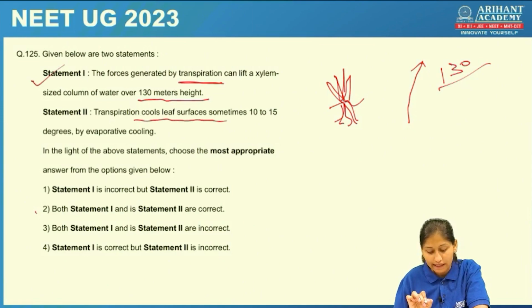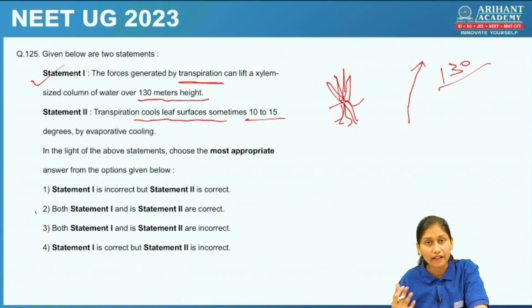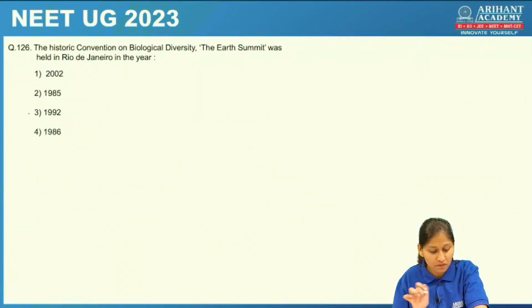Transpiration cooled leaf surfaces sometimes 10 to 15 degrees. Yes, this is also the right statement. With the help of transpiration, plants cool their body. Then both statement 1 and 2 are correct here. Let's check the next one.